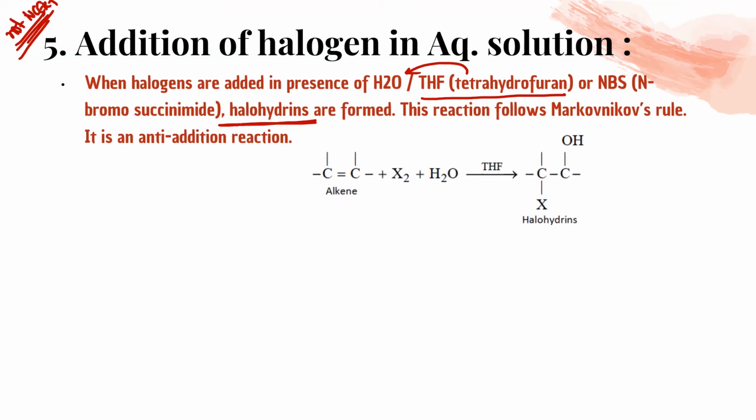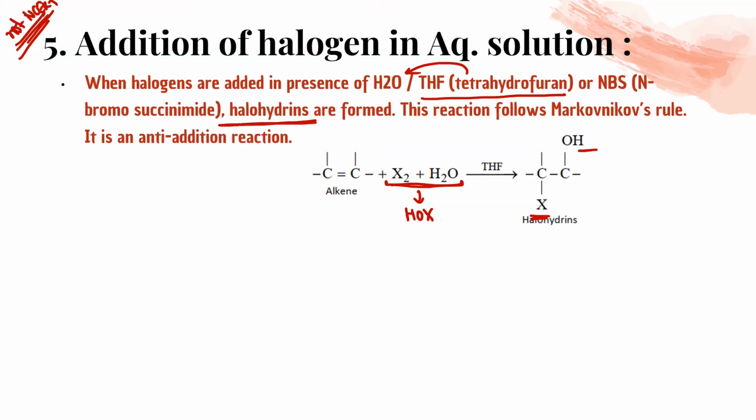Like H2O, so what will happen? Earlier it was giving the vicinal dihalide, here it will give you the halohydrins. That means a halogen as well as a hydroxy group will attach. Actually, these two react with each other and give HOX. Sometimes instead of this you can get this one, and this equation is given in your NCERT.